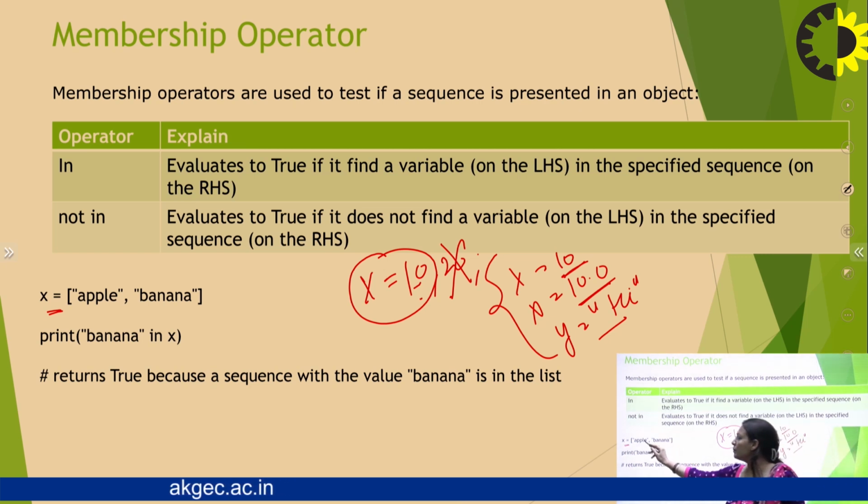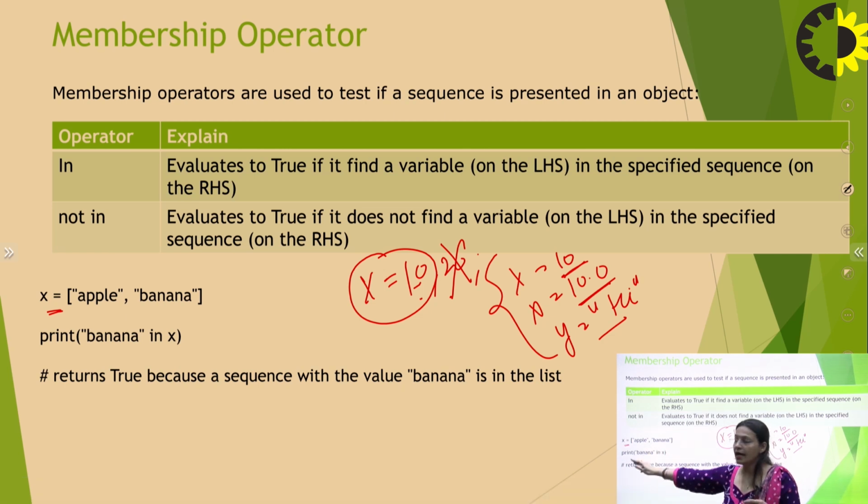I use particular braces, and in these I write two elements at a time, and in this way x is associated with apple as well as banana. In the previous case, without these braces, x is equal to apple only at a time. But in this case, using these square braces, I associate x with both these things.